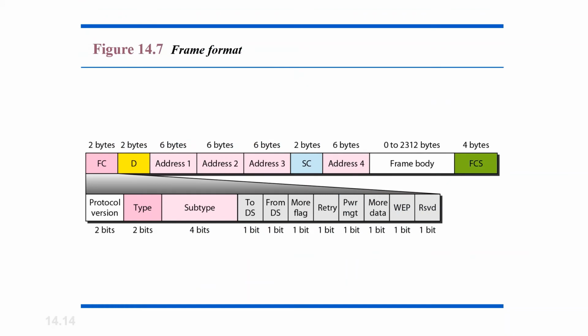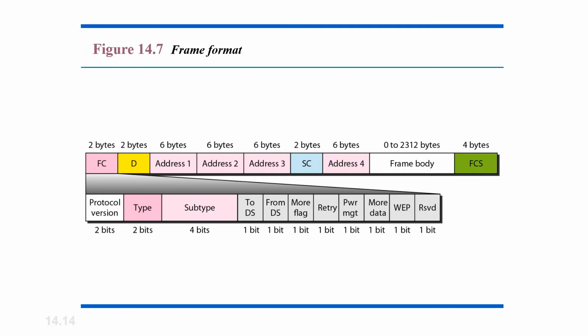MAC frame format. The MAC layer frame format consists of 9 fields. The figure depicted in the slide gives you a basic structure of the IEEE 802.11 MAC frame format. Let's start with the first one, that is the frame control. It is a 2-byte long field which defines the type of frame and some control information. It also has 11 subfields within it. Let us try to understand each one of them.